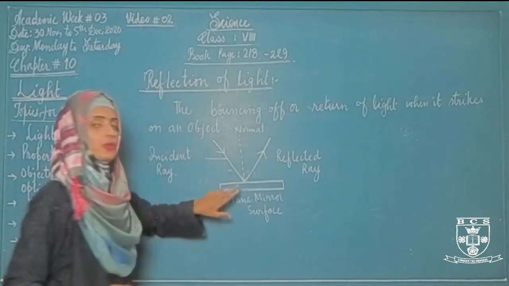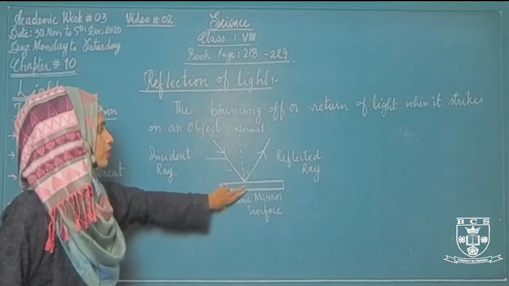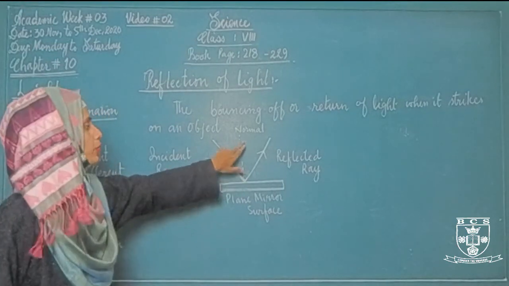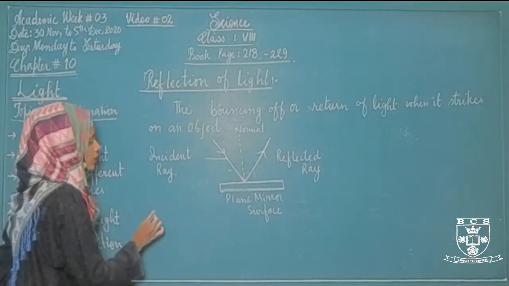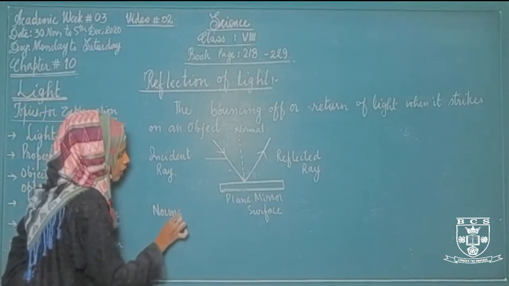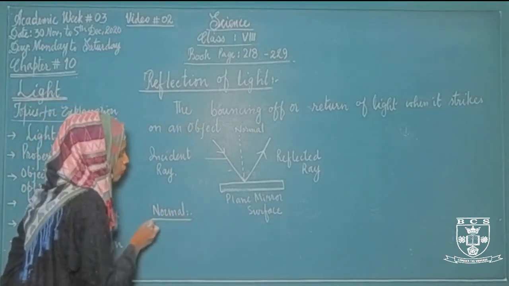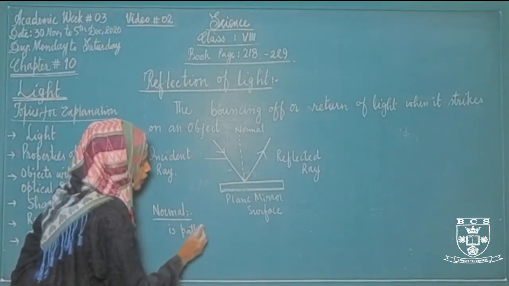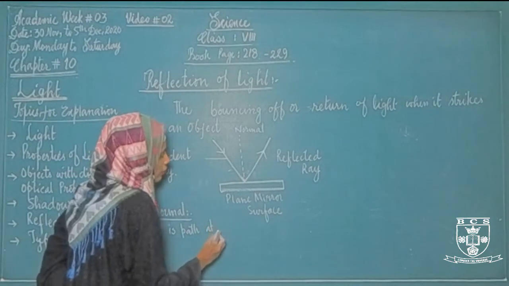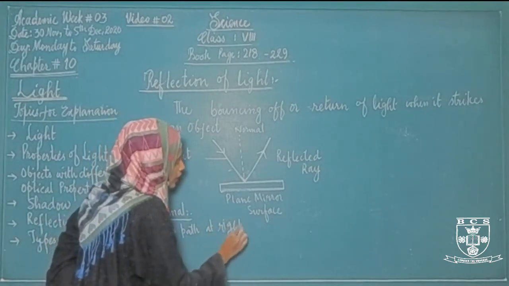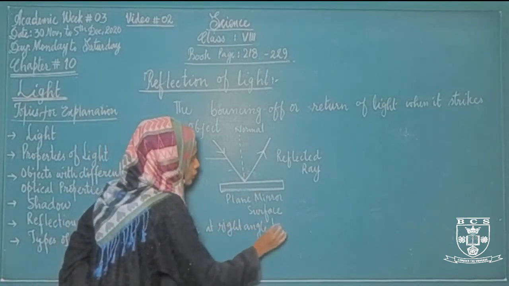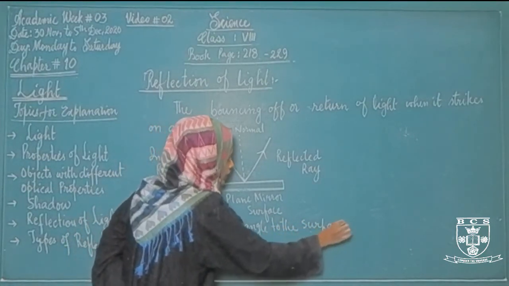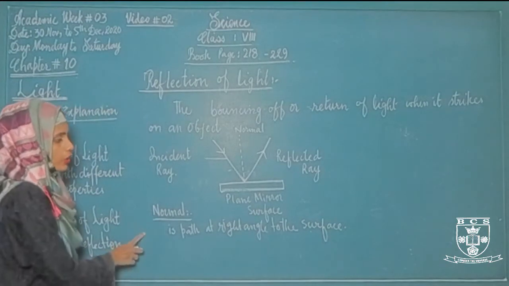Surface, जिस भी surface से light ray strike कर रही है उसके बिल्कुल 90 डिग्री के एंगल पर जो रास्ता होता है, जो लाइन होगी, that will be called normal. So what is normal? Normal is the path at right angle to the surface. The path at the right angle to the surface is called normal.